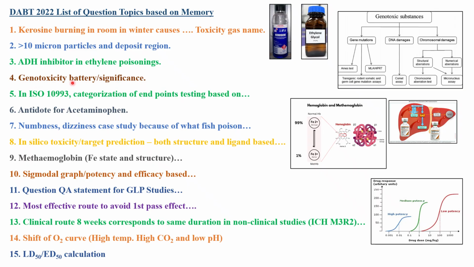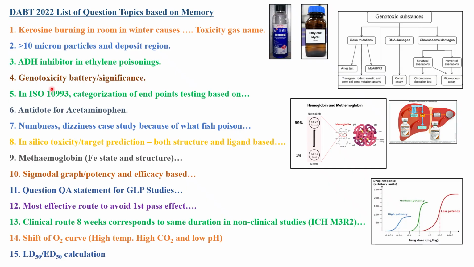Next, genotoxicity battery and significance. I have always discussed why the importance, what is the significance of a battery of genotoxicity tests. When it comes to systemic toxicity or carcinogenicity, there is no battery of tests. But when it comes to genotoxicity, always we will be doing a battery of genotoxic tests. What is the reason? I have already discussed it in one of my previous videos.